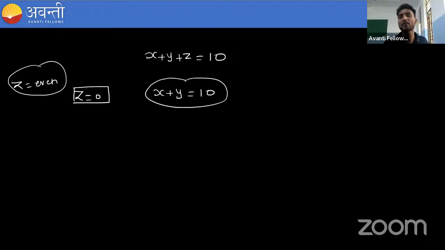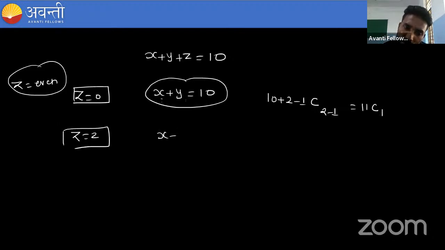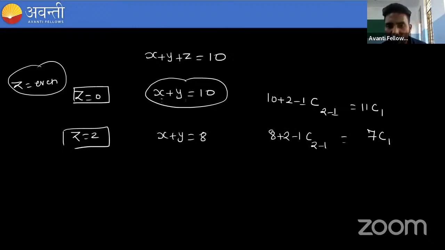Now you can see, I have to take these conditions. So I can write 10 plus, now it is x plus y, there are only two numbers, so 10 plus 2 minus 1 C 2 minus 1. So it will become 11 C 1. Suppose z is 2, now x plus y is equal to 8. So I can write 8 plus 2 minus 1 C 2 minus 1. Sorry, 8 plus 2 is 10, minus 1 is 9, so 9 C 1.